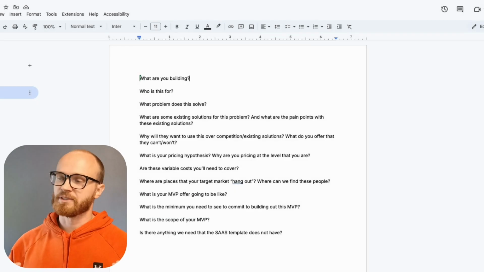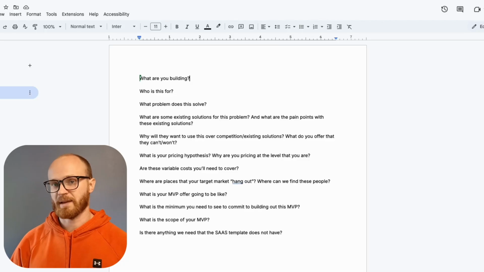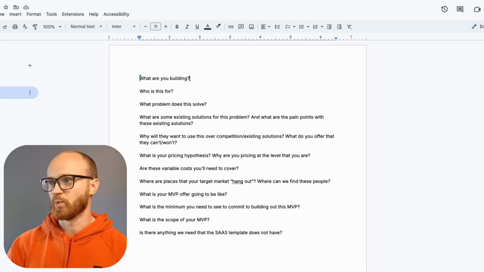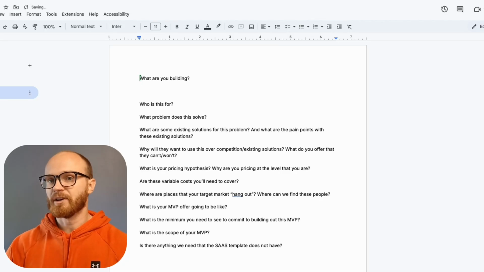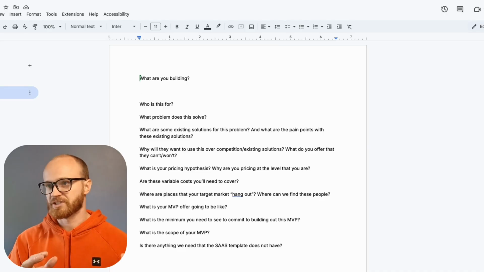So like I mentioned, I built this new questionnaire that I really tried to make simple. The first question here is, what are you building? I'm going to be building an automated scheduling platform, sort of like Calendly, but with some additional features.